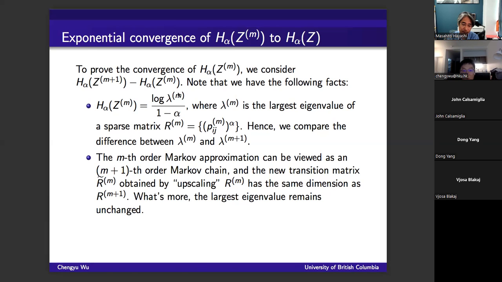So the first thing we do is upscale the transition matrix of the nth order Markov chain to have the same dimension as the transition matrix of the n+1 order Markov chain. Then you can compare these two matrices with the same dimension, and by evaluating how close your entries are, you can evaluate the difference between your eigenvalues.